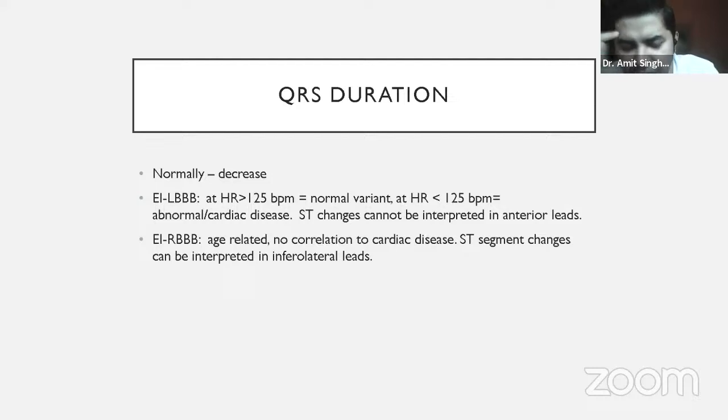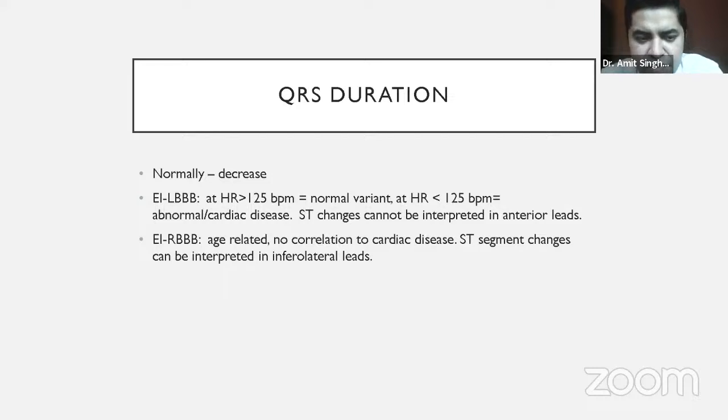So that is what LBB and RBB are. LBB at lower rates, if it's happening, then it is abnormal. However, if it is happening at a higher heart rate, like more than 125, it can be a normal finding. Similarly, RBB can be there in elderly people, but it has no relevance. Elderly people might have it due to hypertension, or might develop RBB during the treadmill test, but you cannot correlate it with ischemia.